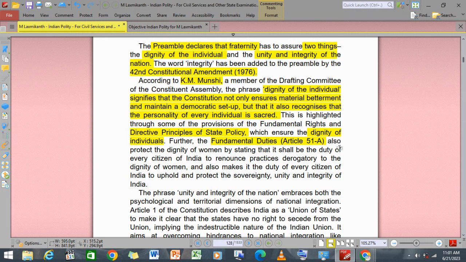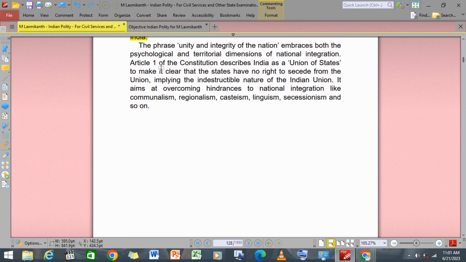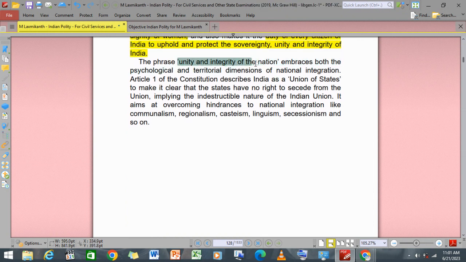Further, it also protects the dignity of women by stating that it shall be the duty of every citizen of India to renounce practices derogatory to the dignity of women, and also to uphold and protect the sovereignty of the nation. Okay, so it was said by K. M. Munshi, who was part of the drafting committee, that the phrase unity and integrity of the nation embraces both psychological and territorial dimensions.